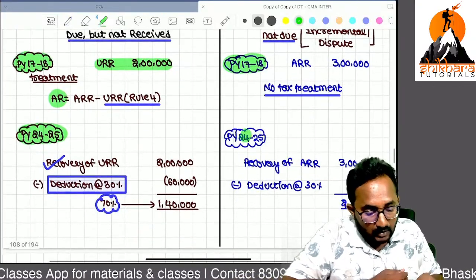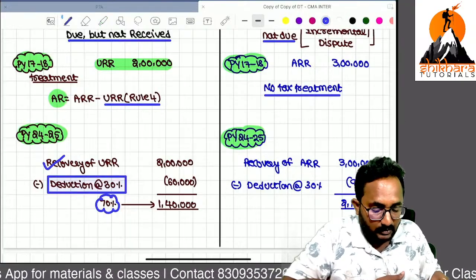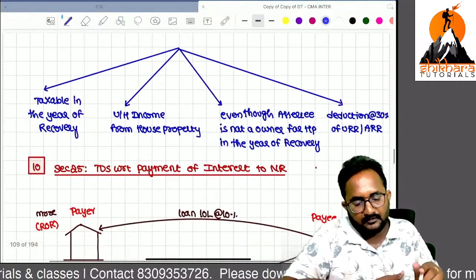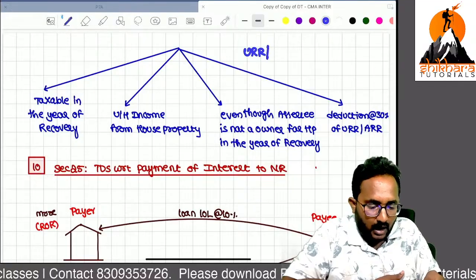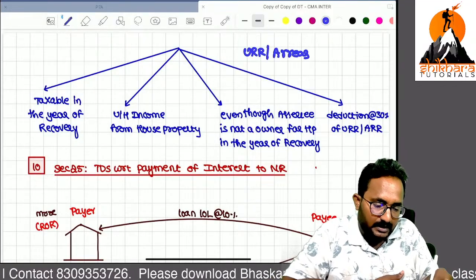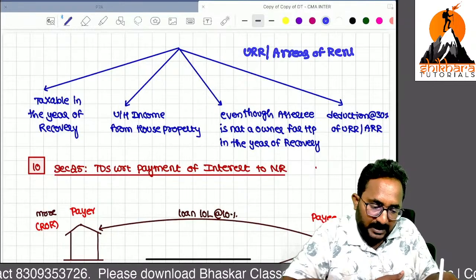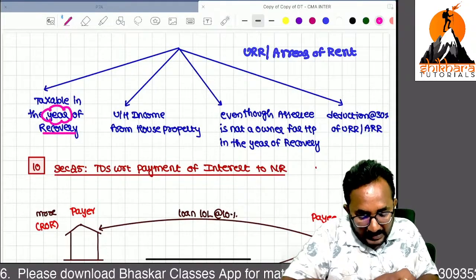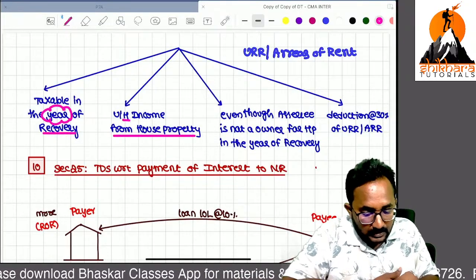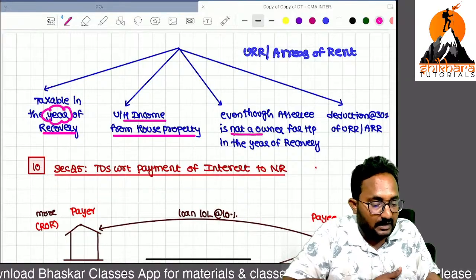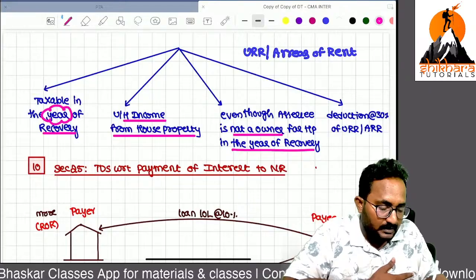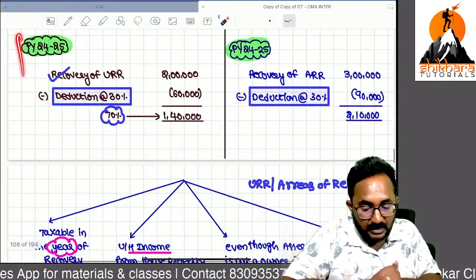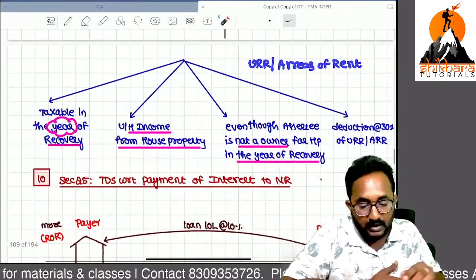But if that is received in the year of recovery, we can give the tax treatment with the deduction of 30%. Remember, same provision. If that is unrealized rent or arrears of rent, what is the treatment? Yes, it is taxable in the year of recovery under the head income from house property. Even though SSE is not an owner in the year of recovery, if you were an owner in 2017-18, that's enough. In the recovery year, even though you are not an owner, it is taxable.